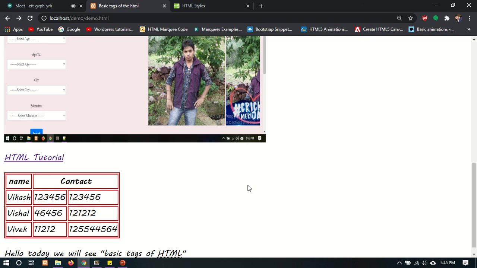The next tag is the HTML list. In HTML list, there are two types of list. The first one is the ordered list and the second one is the unordered list. The ordered list is denoted by the OL tag, and the unordered list is denoted by the UL tag. First we are going to see the unordered list.